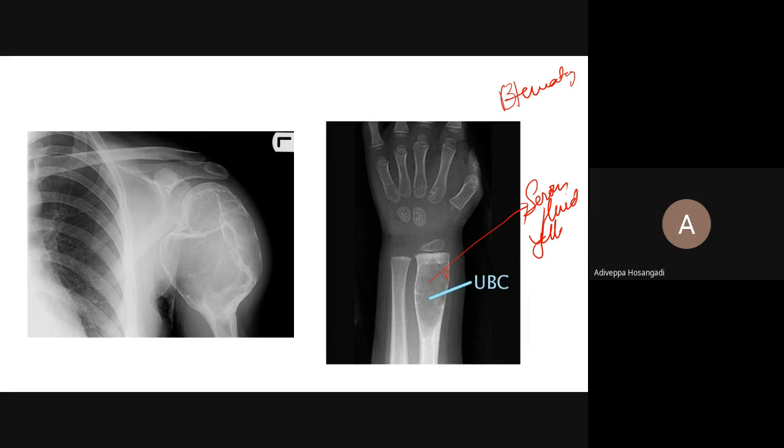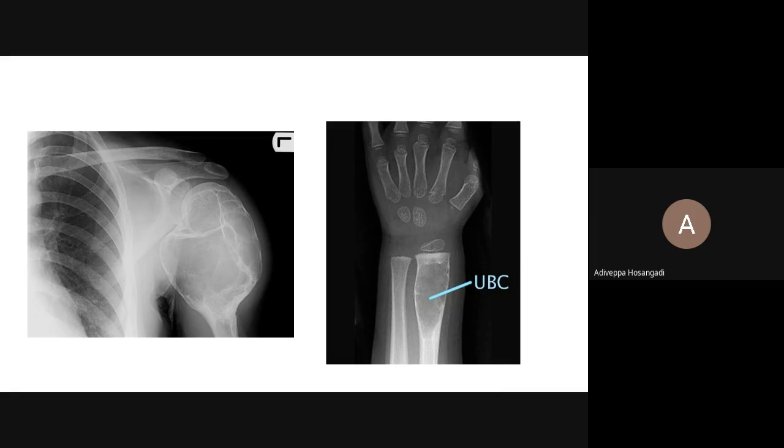It is a blood-filled cavity in aneurysmal bone cyst. In simple bone cyst, it is serous or yellow-colored fluid. And in aneurysmal bone cyst, you see there are trabeculae here. Trabeculae like this. Simple bone cyst is most common and it is asymptomatic. When it becomes symptomatic, the child comes with pain whenever there is a fracture.